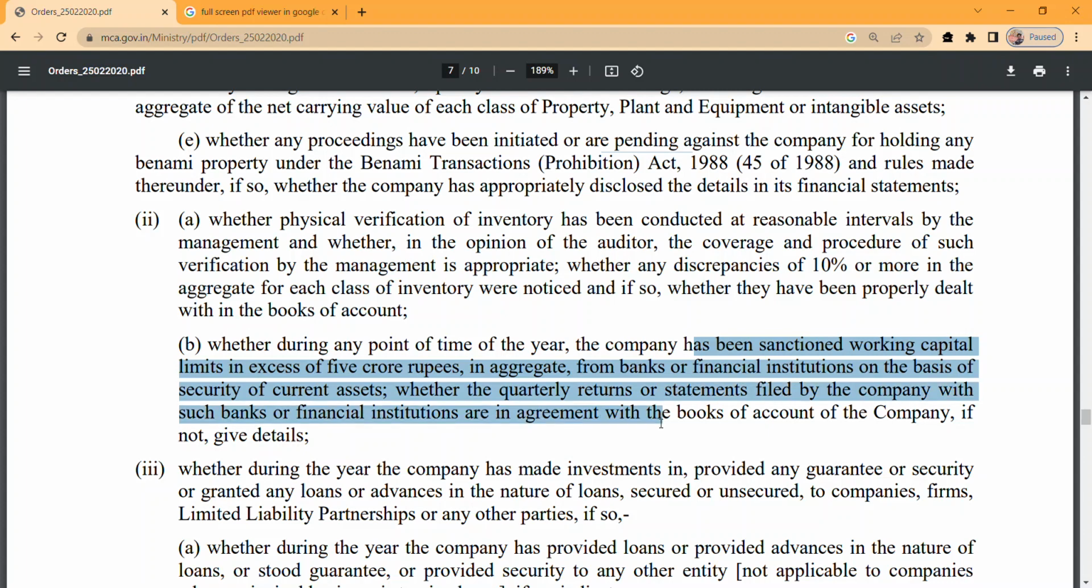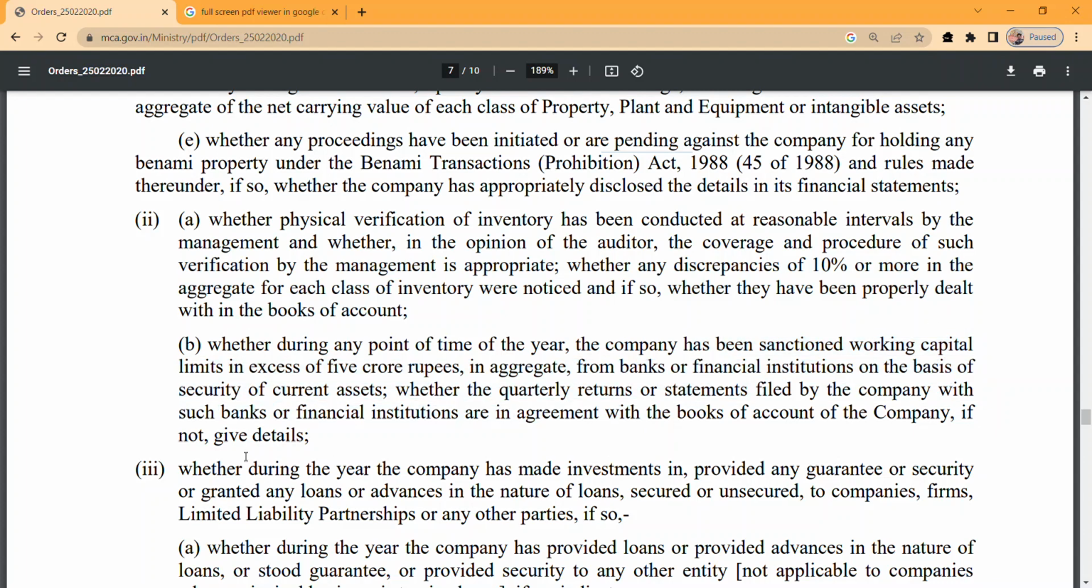So we need to check whether at any point of time, in any period, there is any working capital of more than 5 crore rupees sanctioned on the basis of current assets, and whether the quarterly returns or statements, such as statements of stock, statement of current assets, statement of working capital, statement of projected sales, whatever the bank asks for, are being filed by the company with such banks, right? If not, give the details.